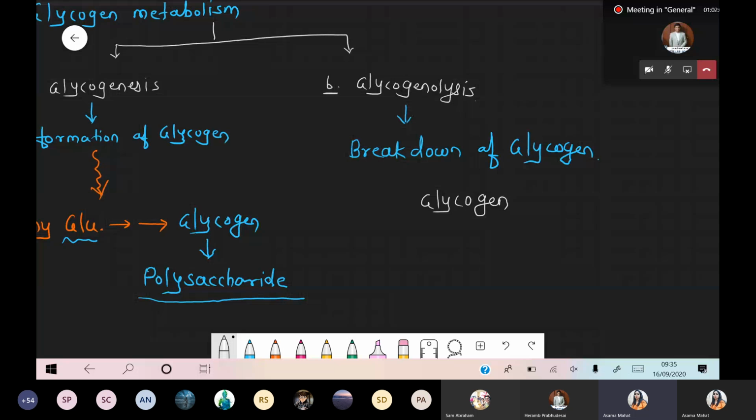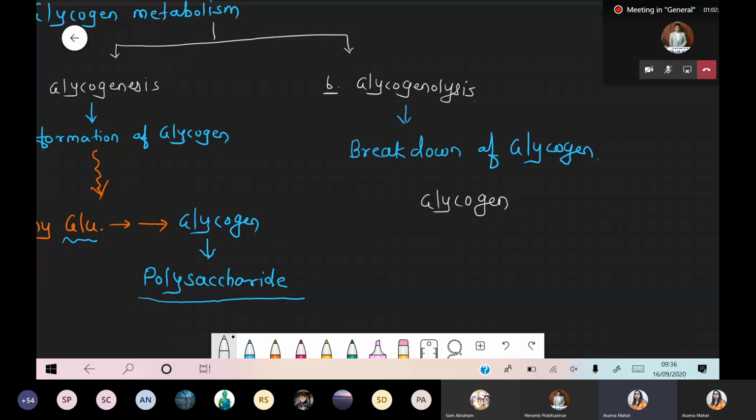Glycogen breaks down easily, but once that excess becomes cholesterol or fat, it is very difficult to burn. At that time you have to do exercise. Without exercise, the excess glucose converted into fat, lipid molecules or cholesterol never breaks down easily. You have to perform exercise and follow a diet plan, and only then does weight loss happen. But the glycogen molecule is present in the cytoplasm and can easily break down.